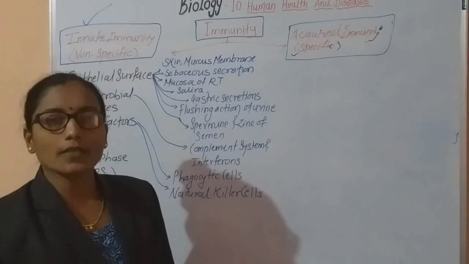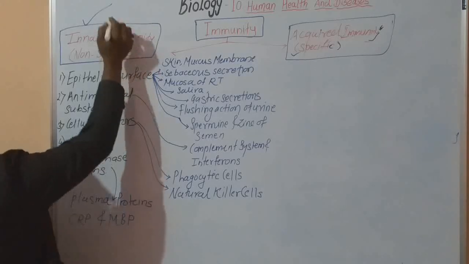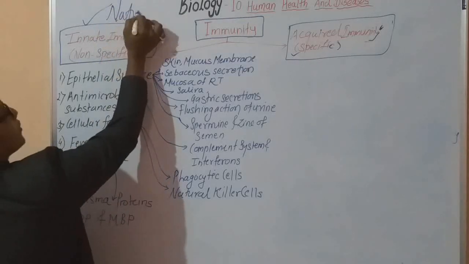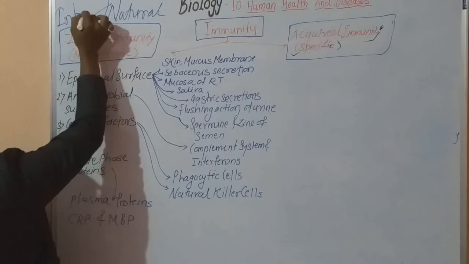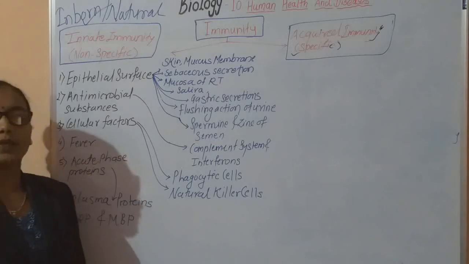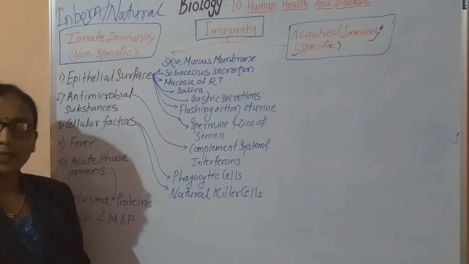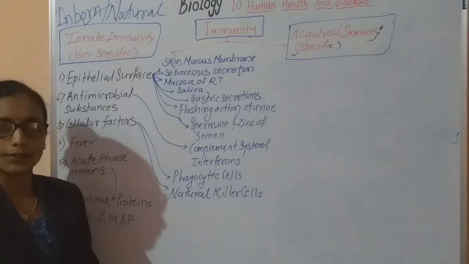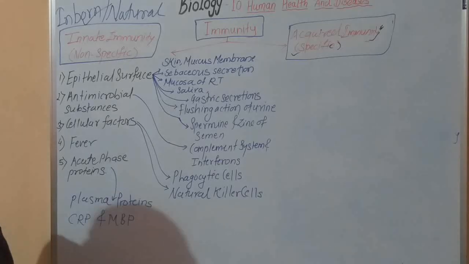The basic difference is that innate immunity is natural, also called inborn immunity, which means it is present from our birth. It is natural, or non-specific, immunity.